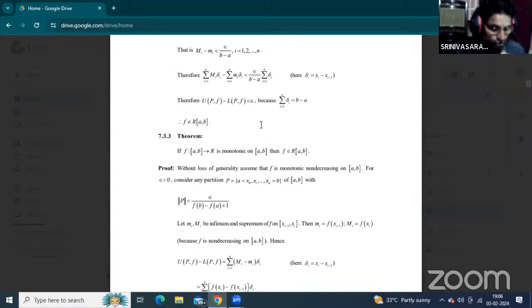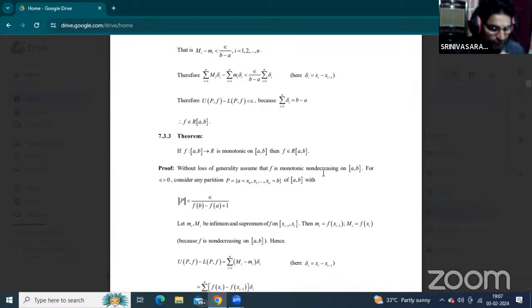Students, next class we will explain one more important theorem. Given function F from interval AB to R is monotonic. From the definition of monotonic, either increasing or decreasing, and according to the definition, that property must be explained here. A monotonic function is also Riemann integrable on interval AB. So F is Riemann integrable on AB when the function is monotonic.